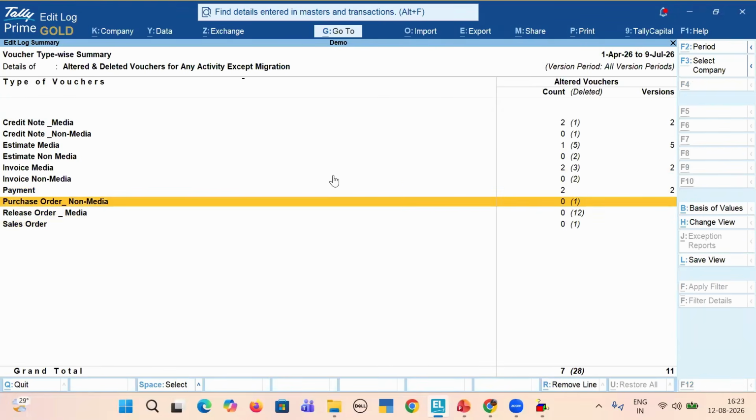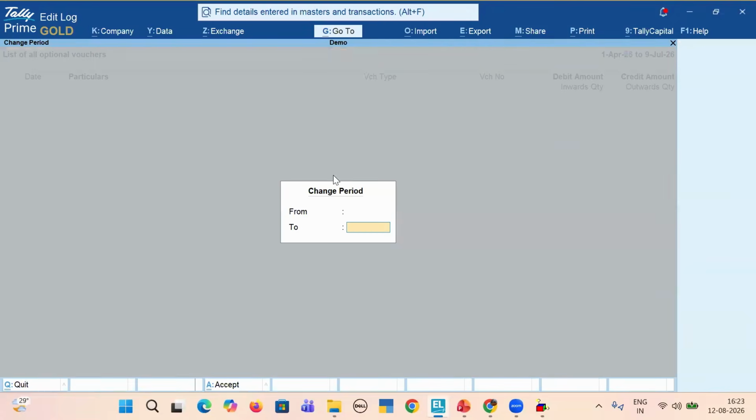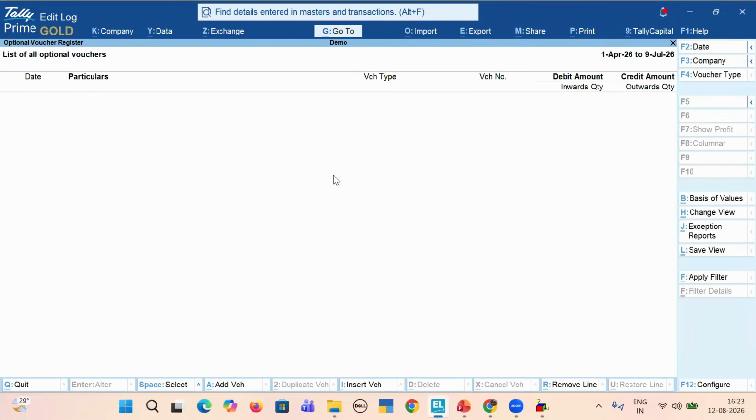Apart from this, we should always check optional vouchers, because every time, what the client does, your optional vouchers are blank. But what they usually do, they put entries in optional vouchers, and optional vouchers don't give effect to your trial balance, nor balance sheet, nor profit and loss account.